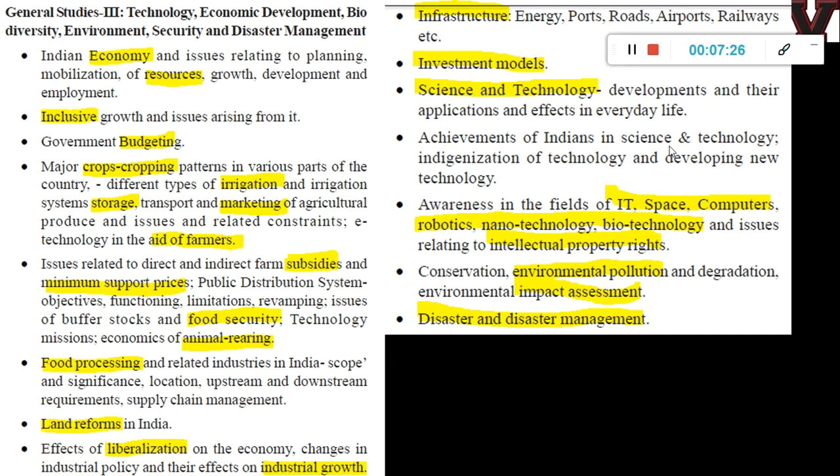Achievements of Indians in science and technology. This has been asked, I think, 2 or 3 times. They purposely ask the scientist's name, like Albert Einstein did something or Stephen Hawking did something. They will ask the name of the person and you have to explain their achievements or ventures. That is also a little difficult because you cannot go and study every scientist, but we will see what questions came.